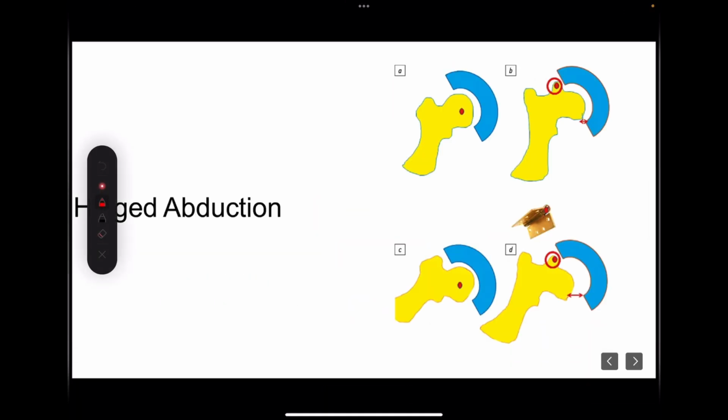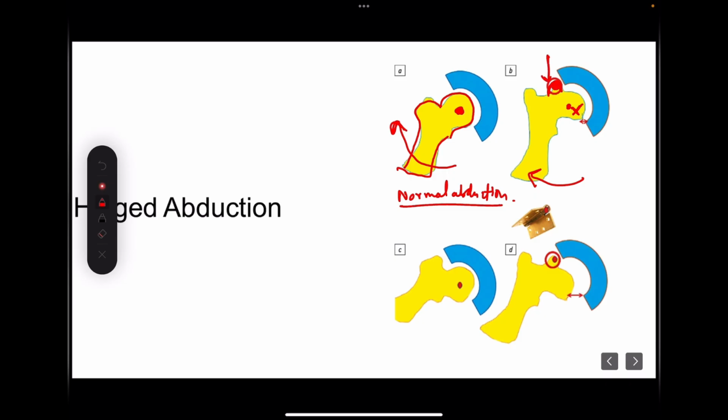So in this diagram we can see that whenever the femoral head is rounded, normal contoured, in that case whenever the child is doing abduction, the rotation will be happening at the center of the femoral head. This is normal abduction. But if a child has a bump over this area, and now if this child is doing abduction, what will happen? The rotation is not happening at this site. Instead, the rotation will be happening at this hinge, so that with abduction, this space medially will increase and the child will have a very painful condition. This is the concept of hinged abduction.